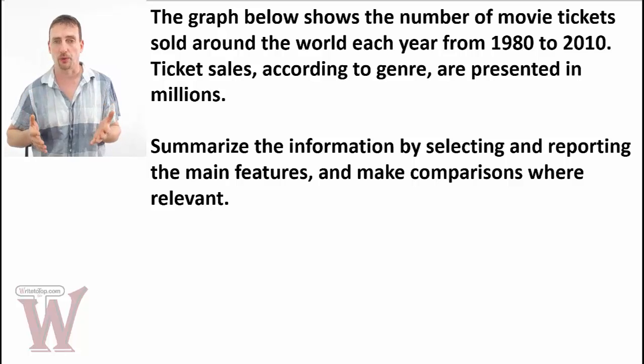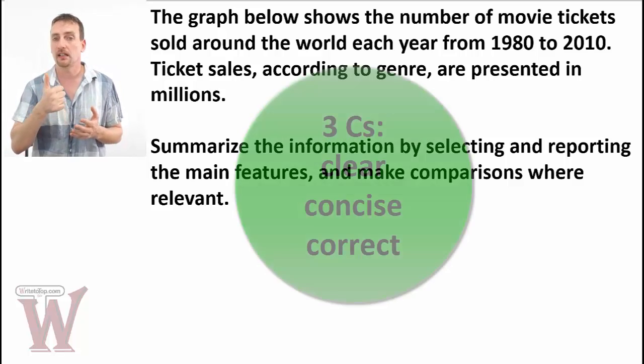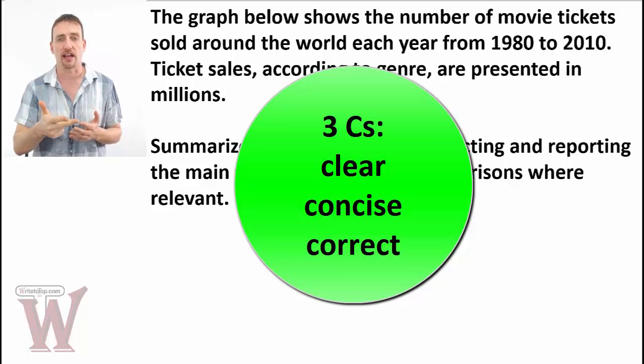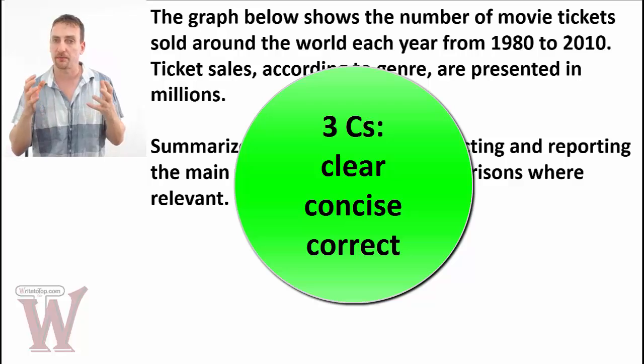If it's not, don't. Now, the key rule to task 1 is the 3 C's. Clear, concise, correct. Make sure it's easy to follow what you're writing. Make sure that it's concise. Don't say more than you have to. Make things brief. Make them short. Okay? Make your sentences tight with information. That's why you shouldn't need more than 200 words.